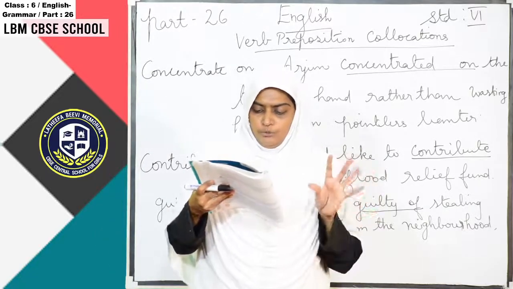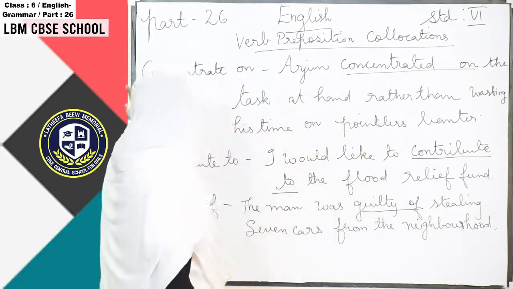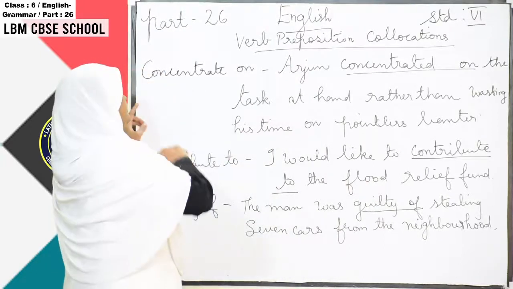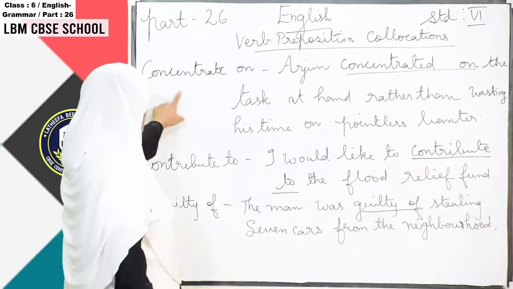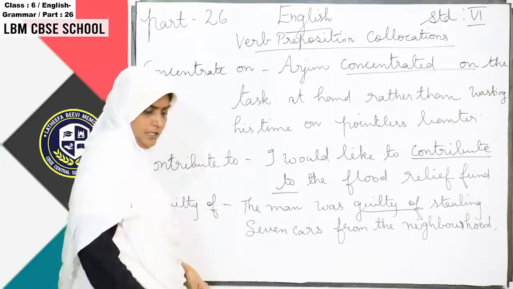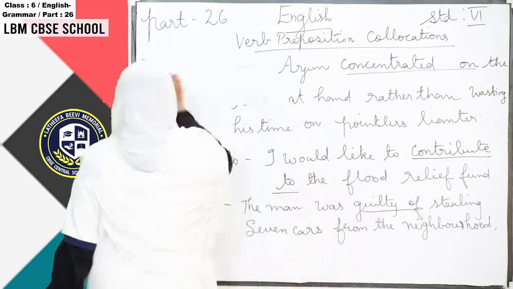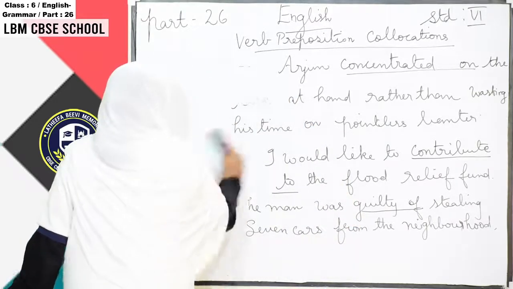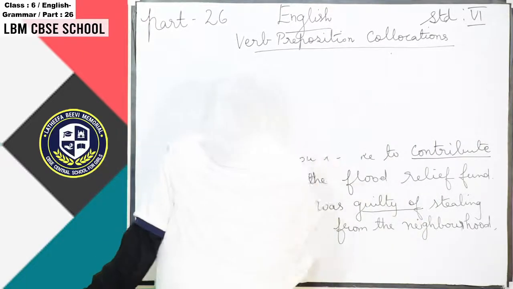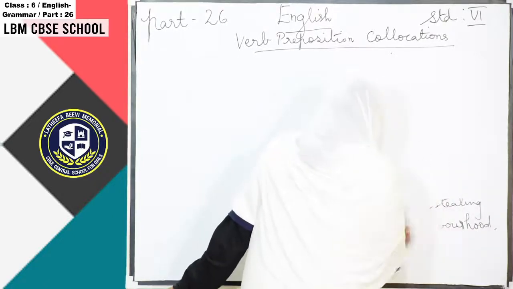These are also examples of verb preposition collocations. So we have learned concentrate on, contribute to, guilty of, and now we are going to see the exercises. Everything is in your textbook, don't worry.